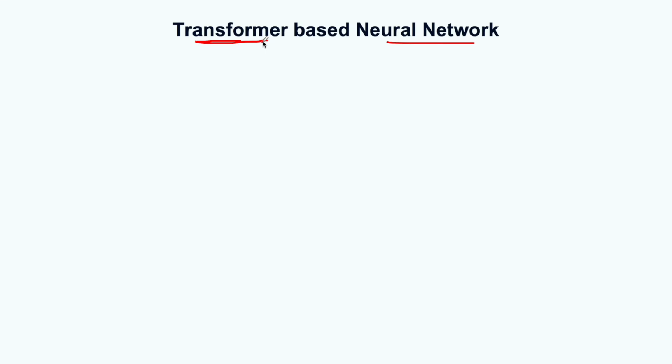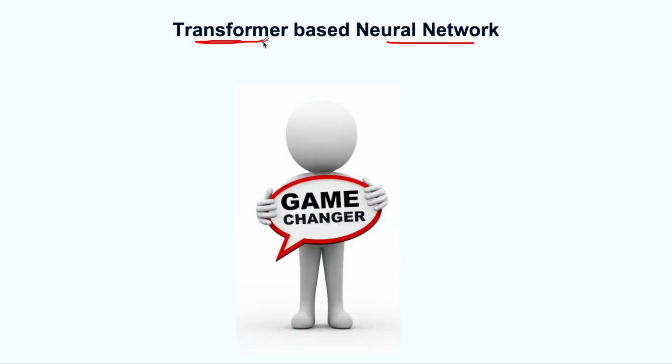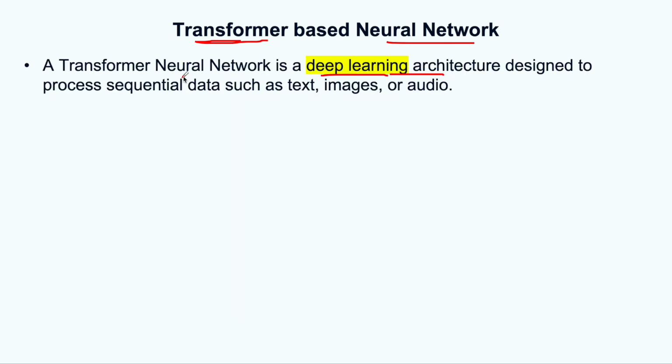Hello, welcome. Let us discuss and understand about transformer-based neural networks. This transformer-based architecture is the game-changing innovation in the field of AI, which led to many innovations. A transformer-based neural network is a deep learning architecture designed to process sequential data such as text, images, or audio.